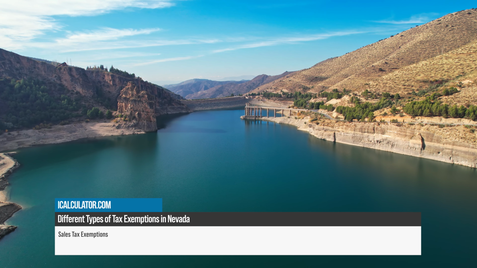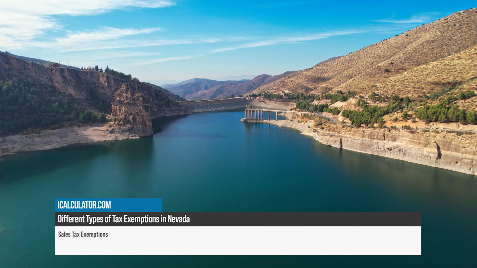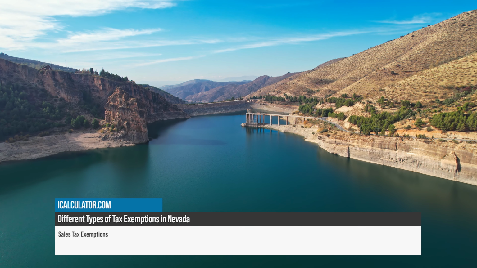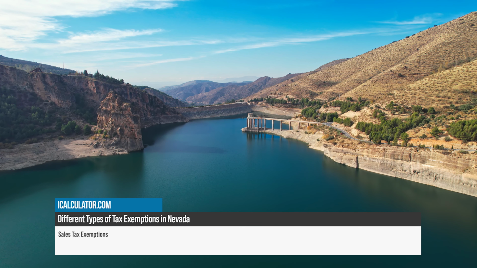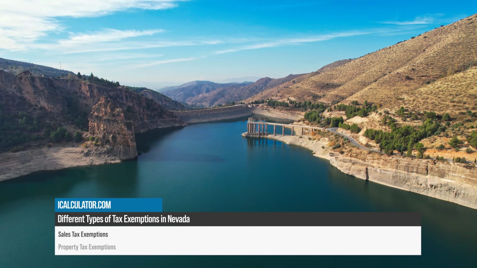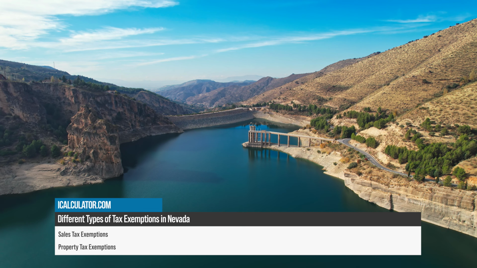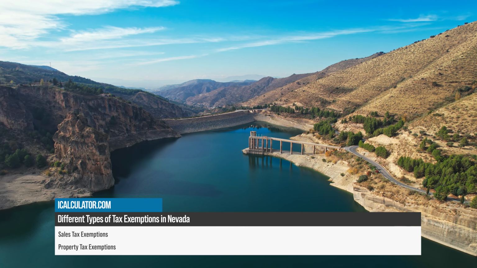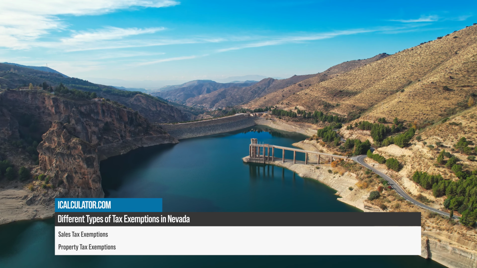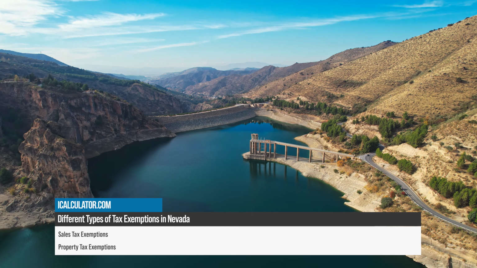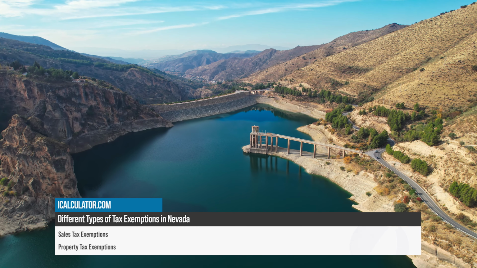Exemptions include groceries, prescription medications, newspapers, and certain services, such as medical and legal services. Property tax exemptions. Exemptions include the homeowner's exemption for primary residences, exemptions for seniors, veterans, disabled individuals, and certain types of agricultural and conservation land.